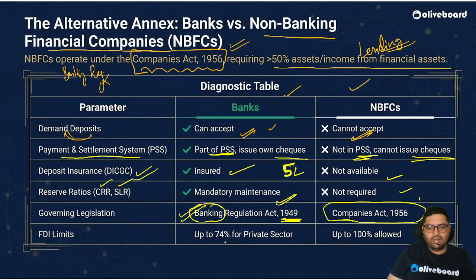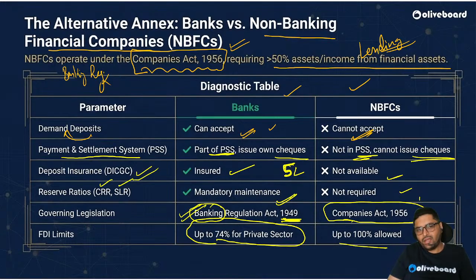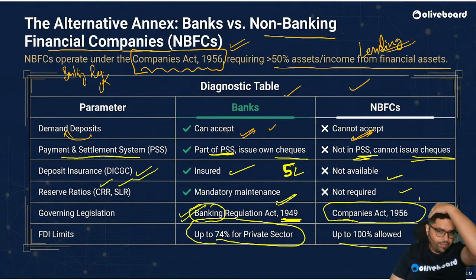What is the FDI limit? 74% for private sector banks is allowed, and in NBFC, 100% is allowed. You should know about this difference. A conceptual question might come on this difference also. Correct? I hope you're getting my point.